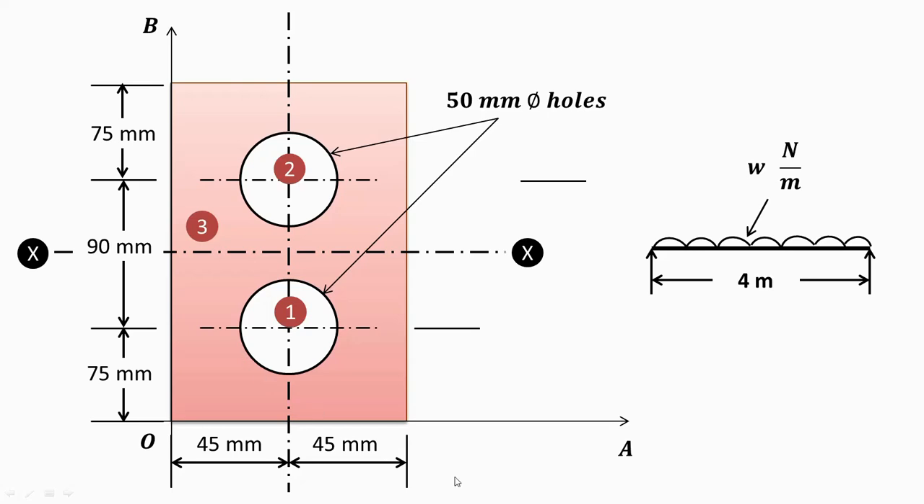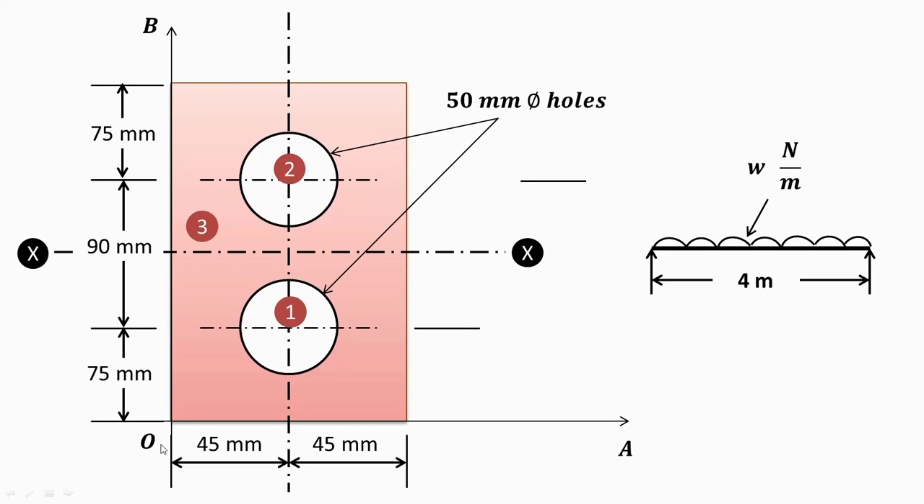First step is always to calculate the centroid of this. So we'll calculate y bar. For that, we have taken OA as the reference. So we are having the cutout section. So this is the rectangle of dimension 75 plus 75, that is 150 plus 90, that is 240 by 90. 45 plus 45, that is 90. So 90 is the width and 240 is the depth of this section. And two holes are drilled over here, or they are cut out from this section. 1 and 2 are the two holes of 50 diameter.